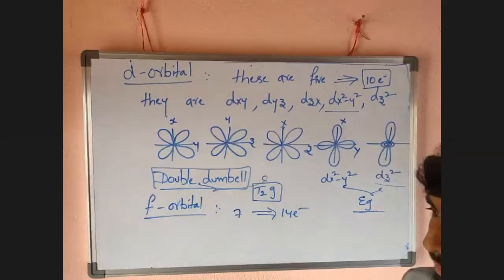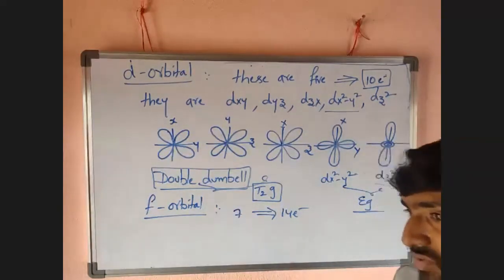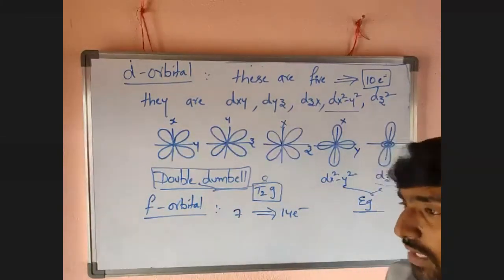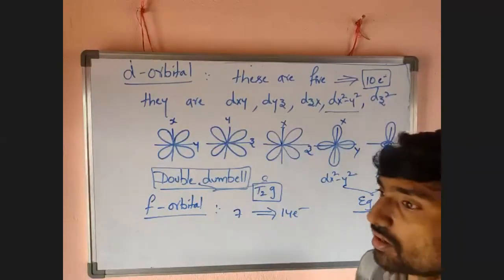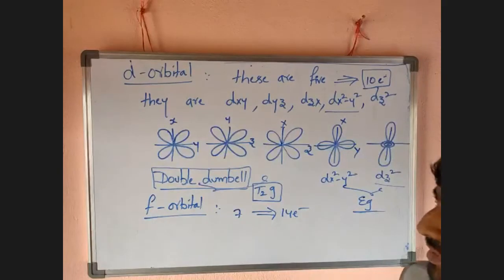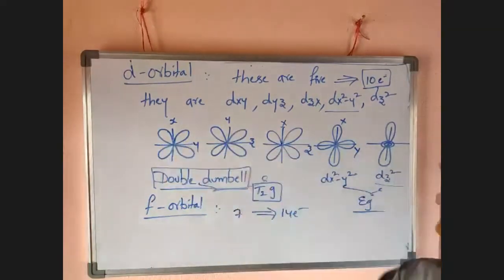The shape of the p orbital is a dumbbell. Then d orbitals are 5: dxy, dyz, dzx, dx square minus y square, dz square. These are 5 orbitals, and they can accommodate 10 electrons. In the case of dxy, dyz, dzx, the lobes are present in between the axes.